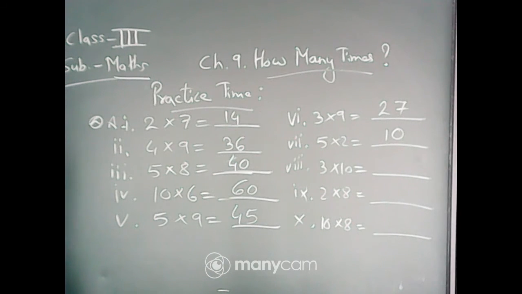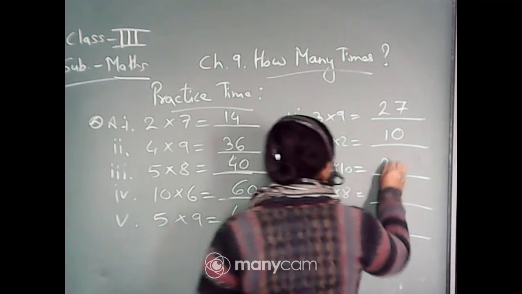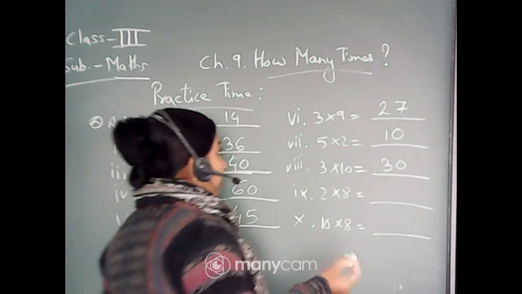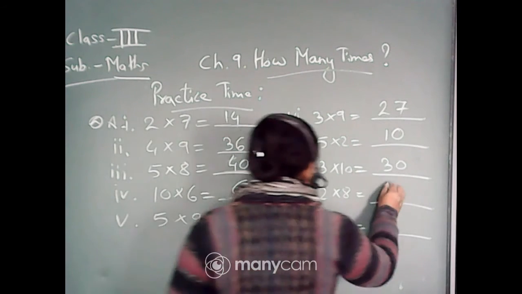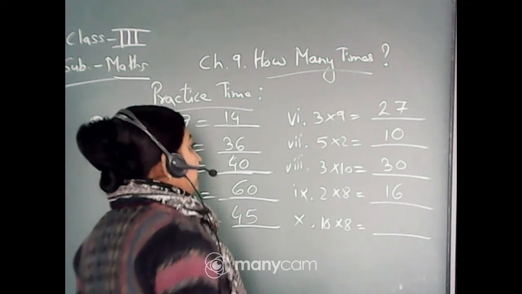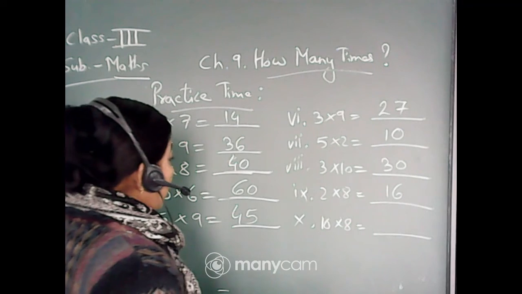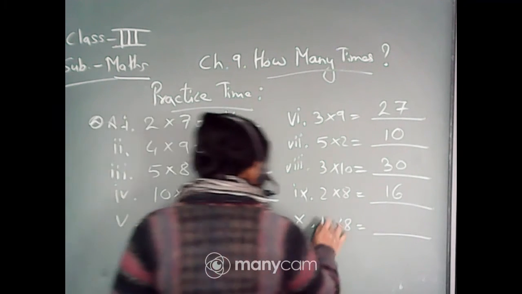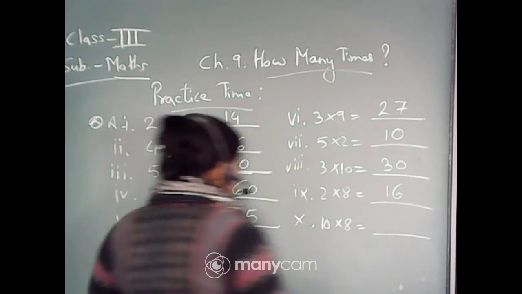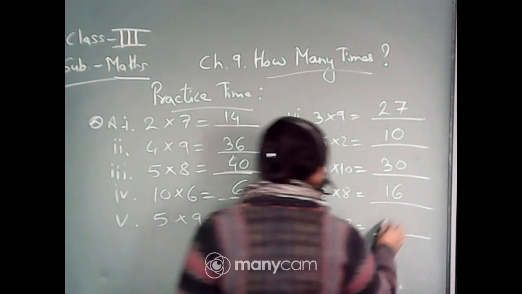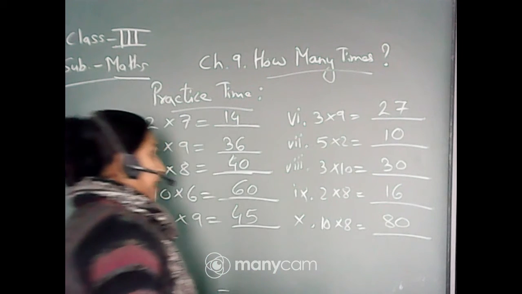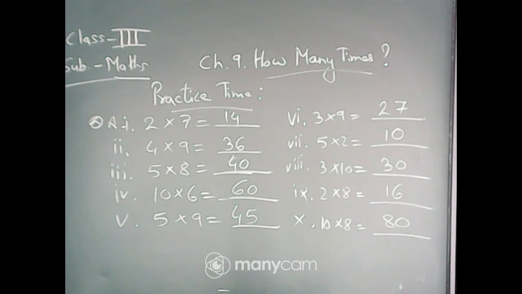3 10s are? Exactly, it is 30. 3 10s are 30, or 10 3s are also 30. Now 2 into 8. 2 into 8 is 16, or 8 into 2 is 16. 2 8s are 16, or 8 2s are 16. Now 10 into 8, the last one. 10 into 8 is 80, or 8 10s are 80. 10 into 8 is 80, or 8 into 10 is 80.